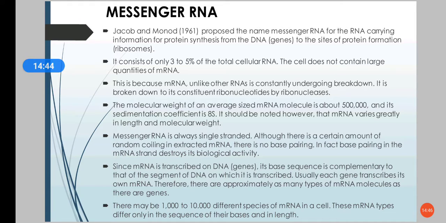There can be 1,000 to 10,000 different species of mRNA in a cell. These mRNA types will only differ in their sequence, that is the arrangement of their bases, and also their length.